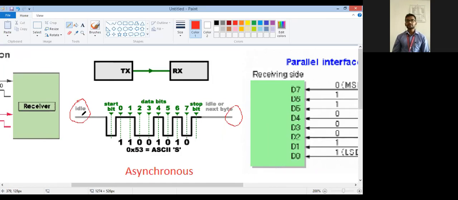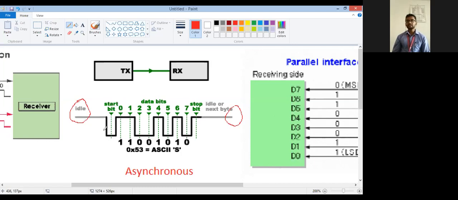As you can see, the data line is first of all binary one. When there is no transmission or no communication, the data line will be one. A start bit is added, and the start bit is always binary low. When the line is pulled by the transmitter to the logic 0 level, that is nothing but your start bit. It indicates to the receiver that I have started the communication. So here the communication starts.